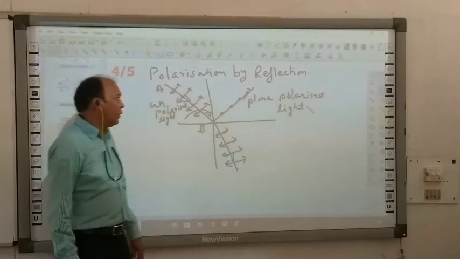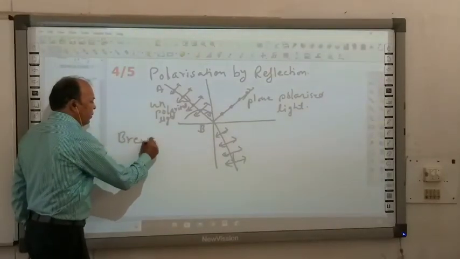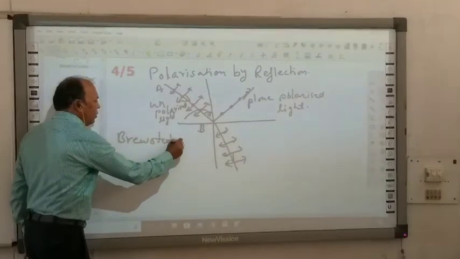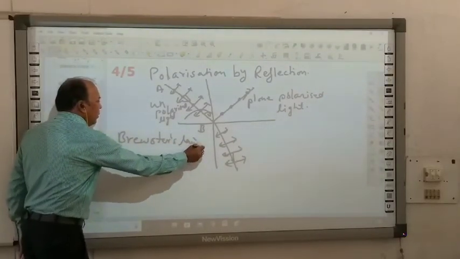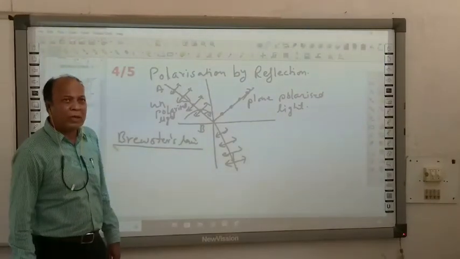So, Brewster found that there is one simple law. Some experimental phenomena Brewster observed.